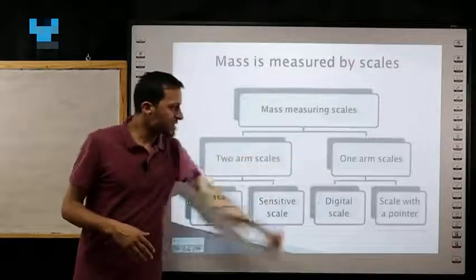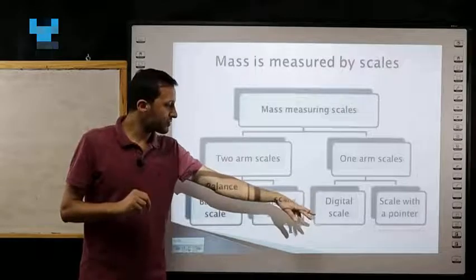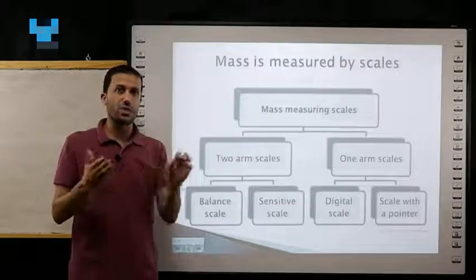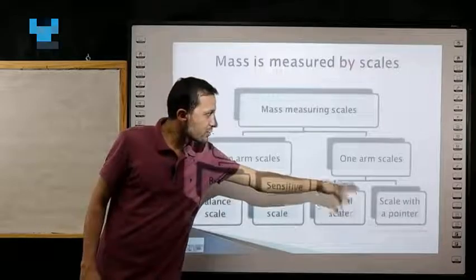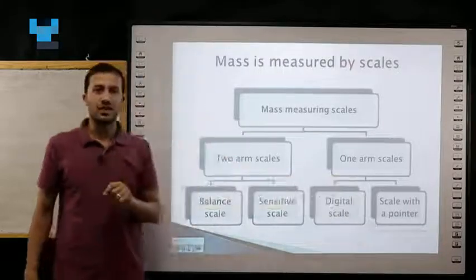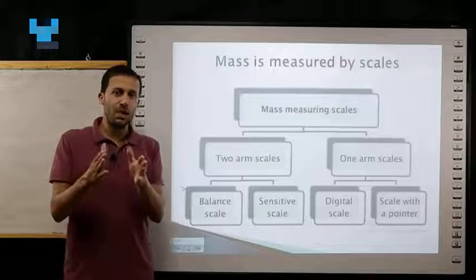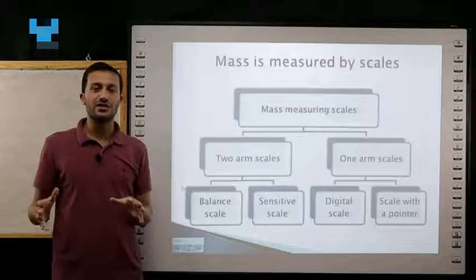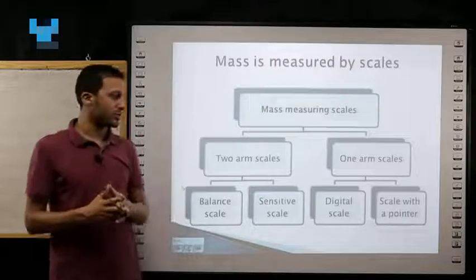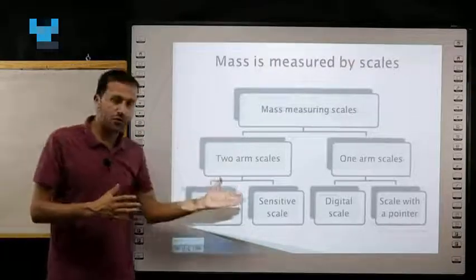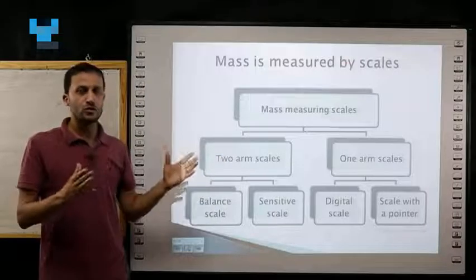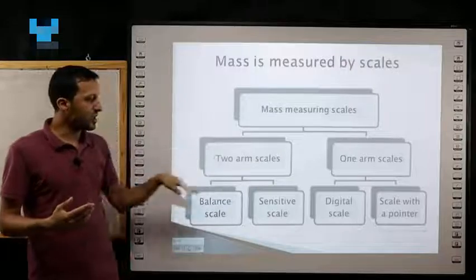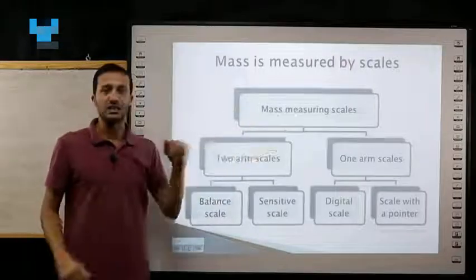While 1 arm scales also have 2 types. Digital scales give you numbers on a screen like the mobile, and 1 arm scale with a pointer, which your mother may use in the kitchen to calculate the mass of meat or vegetables or whatever. So there are 2 types of scales used to measure mass: 2 arm scales and 1 arm scales. 2 arm scales have 2 types, and 1 arm scales also have 2 types.